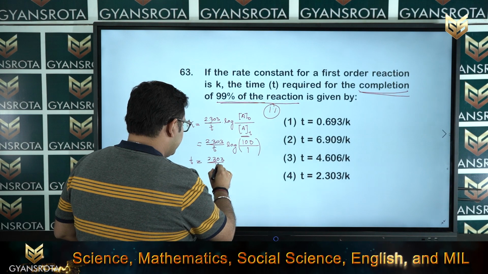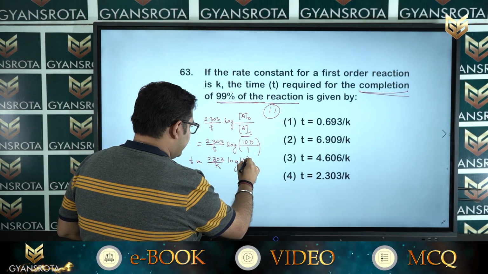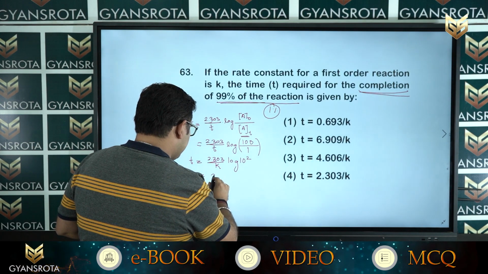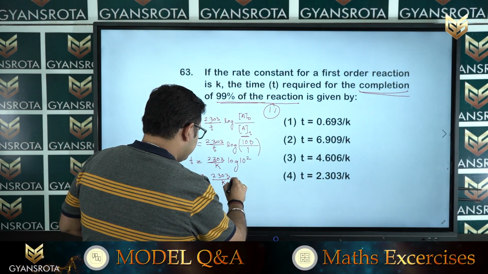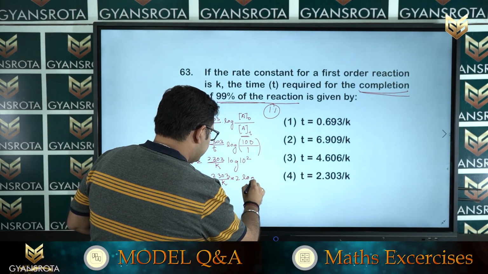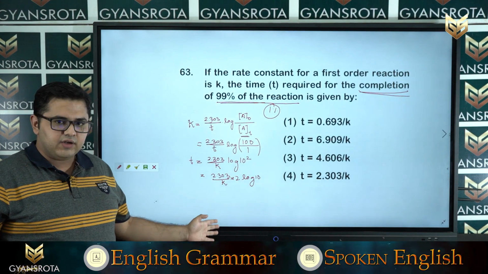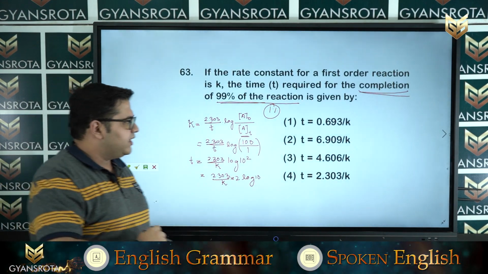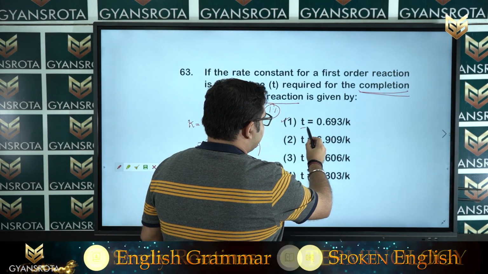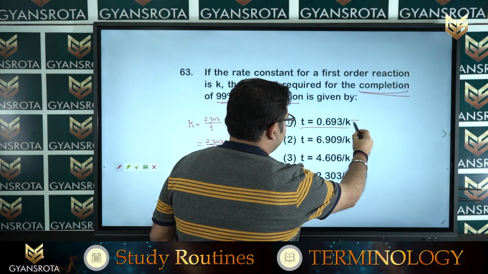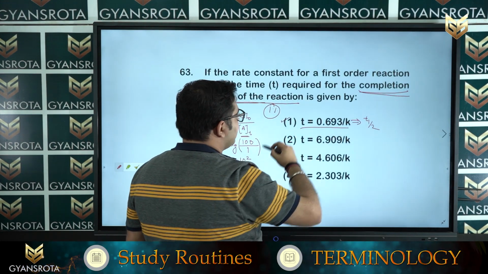Now, t take on this side, 2.303 by k as log, and this 100 I can write as 10 square. So, 2 will come in front and log 10. Now, is it necessary to solve after that? No, it is not required. Now, if you see in option number 1, t is equal to 0.693 by k, this is the equation of t half, which is not asked in your question.